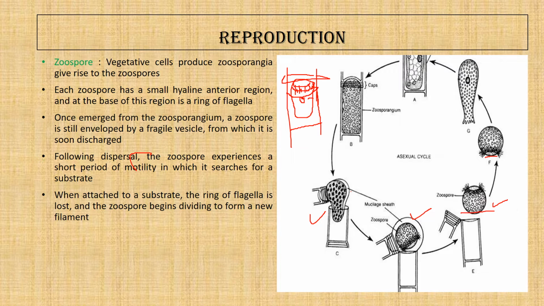elongates, and the lower region forms finger-like projections to increase the attaching power, and then by repeated division, the entire filament is formed. This is how the entire asexual reproduction by zoospore occurs.